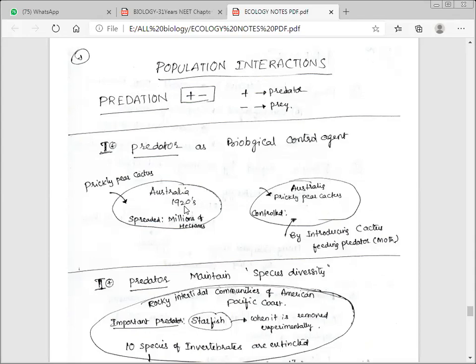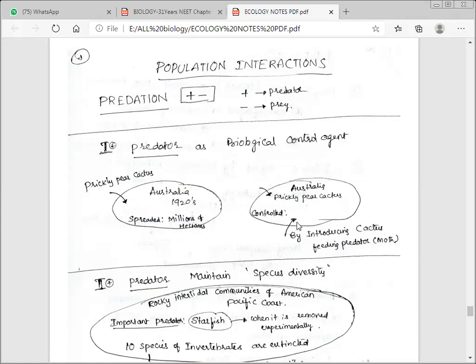Let me say once again: the prickly pear cactus introduced into Australia in the early 1920s caused havoc by spreading rapidly into millions of hectares of rangeland, the vast natural grasslands. Finally, the invasive cactus was brought under control only after a cactus feeding predator, a moth, was introduced into the country.